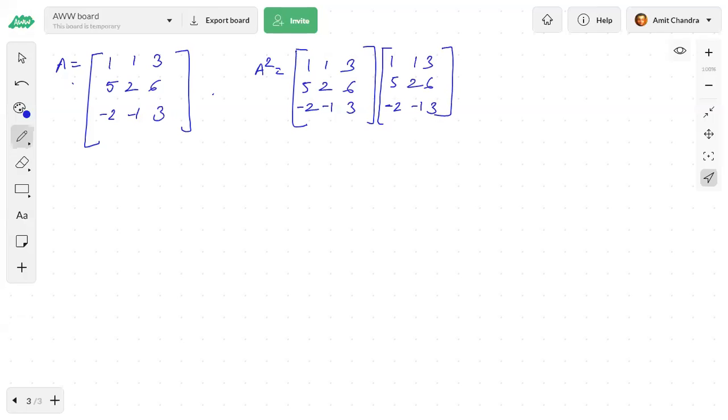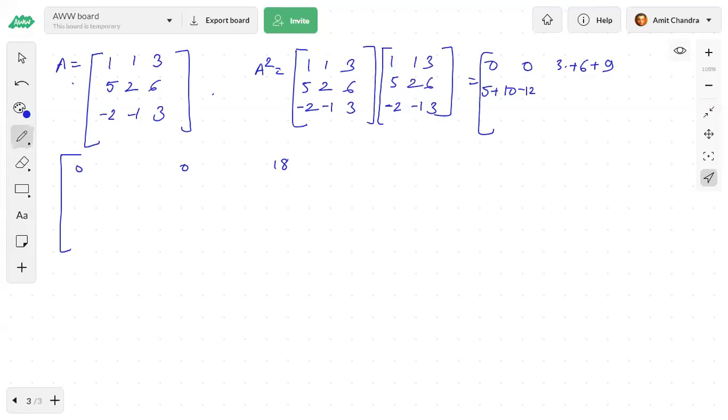If I square this, this will be 1 into 1 plus 1 into 5 plus 3 into minus 2. So this is 0 in the first element. 1 into 1, 1 into 2, so 3 minus 1, so 0. Then this is 1 into 3 plus 1 into 6 plus 9. Then we have 5 into 1, 5 plus 10 minus 12. This is 0, this is 0, this is 9, 12, 18.